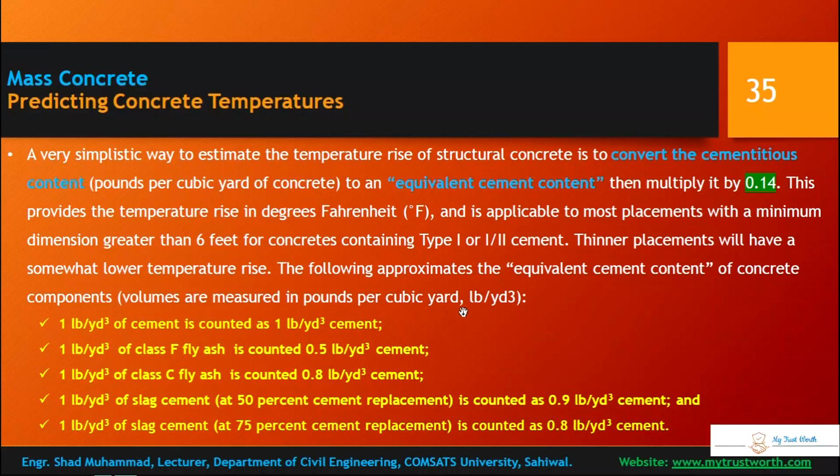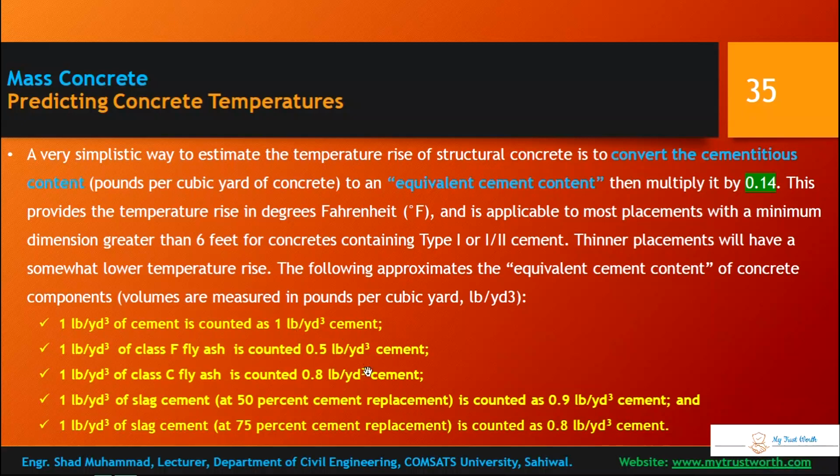Volumes are measured in pounds per cubic yard. 1 pound per cubic yard of cement is counted as 1 pound per cubic yard of cement. 1 pound per cubic yard of class F fly ash is counted as 0.5 pound per cubic yard of cement. 1 pound per cubic yard of class C fly ash is counted as 0.8 pound per cubic yard of cement. Slag cement at 50% replacement is counted as 0.9 pound per cubic yard of cement, and slag cement at 75% replacement of the cement is counted as 0.8 pound per cubic yard of cement.